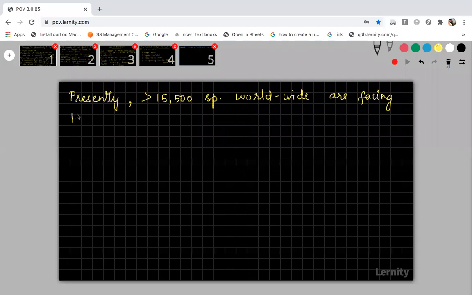the threat of extinction, which means they are in a danger situation, right? So immediately steps have to be taken to conserve these organisms, or else these 15,500 species will become extinct. So they are in the threatening condition. They are facing the threat of extinction. So in these 15,500 species, what are the most important organisms that are in the list? Okay, so these 15,500 species, it includes mostly 32% of them are